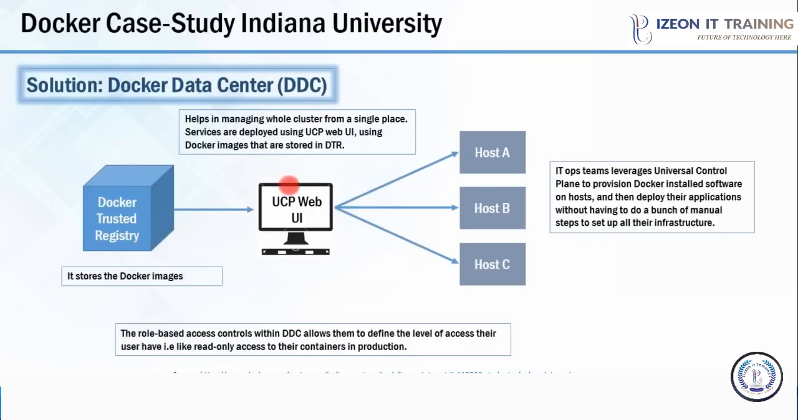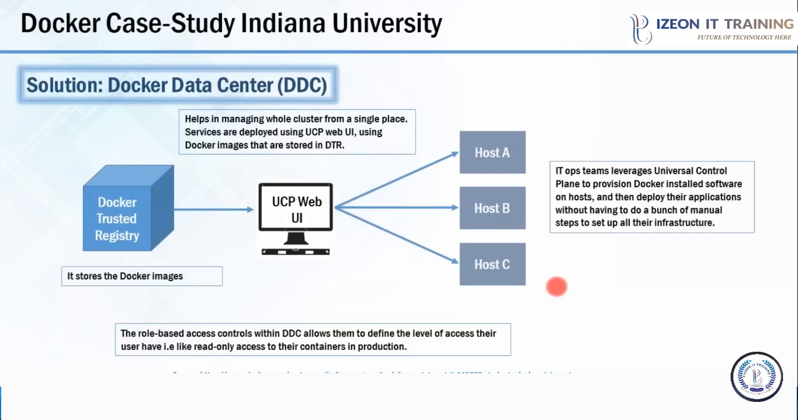All right. After that comes Universal Control Plane. It is used to deploy services onto various hosts with the help of Docker images that are stored in the Docker Trusted Registry. So the IT Ops team can manage their entire infrastructure from one single place with the help of Universal Control Plane web user interface. They can actually use it to provision Docker installed software on various hosts and then deploy application, without doing a lot of manual steps. As we saw in the previous slides, Indiana University was earlier using custom scripts to deploy application onto VMs, that requires a lot of manual steps. That problem is completely removed here.